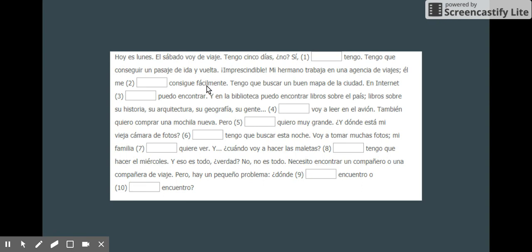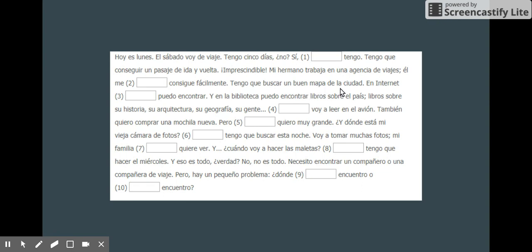So the it is referring to a pasaje de ida y vuelta. It's masculine, un pasaje, in singular. So the direct object pronoun would be lo. Él me lo consigue fácilmente.